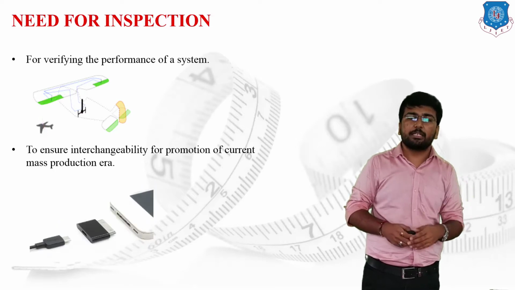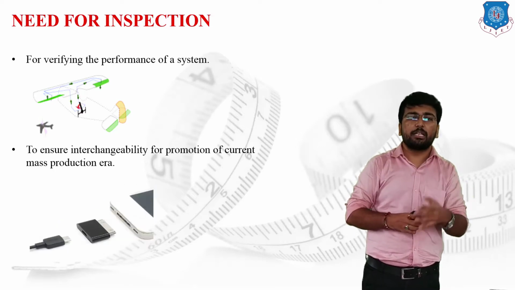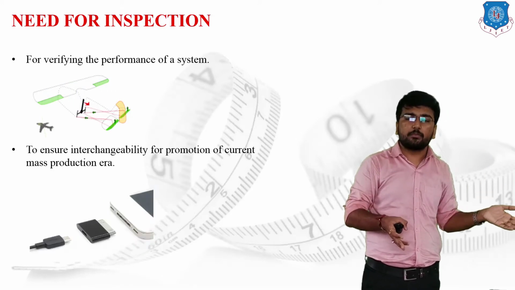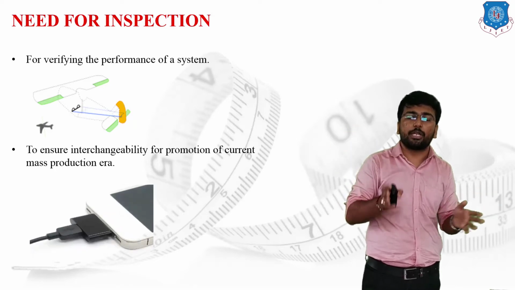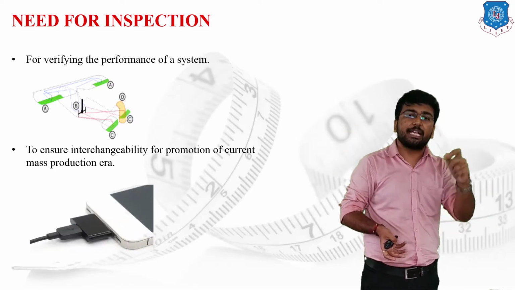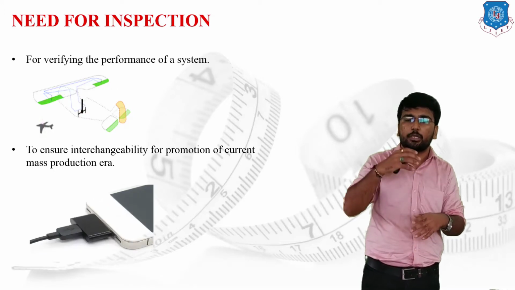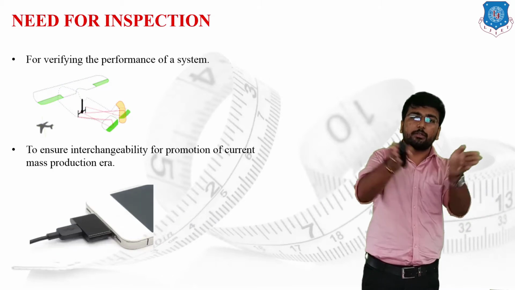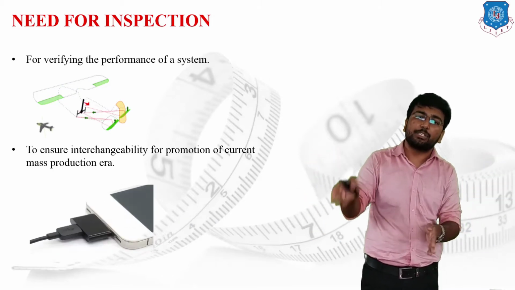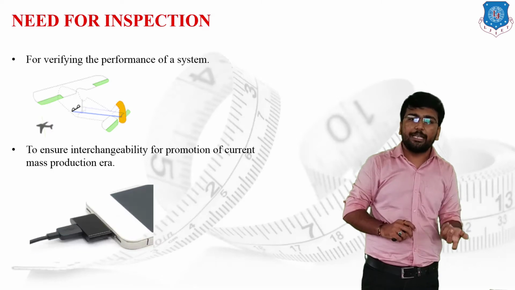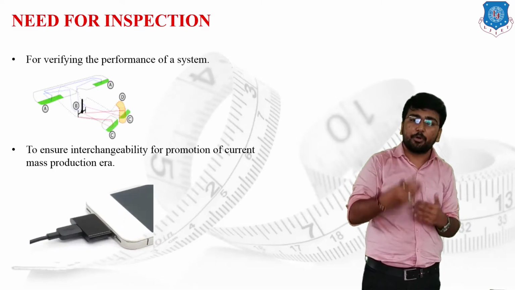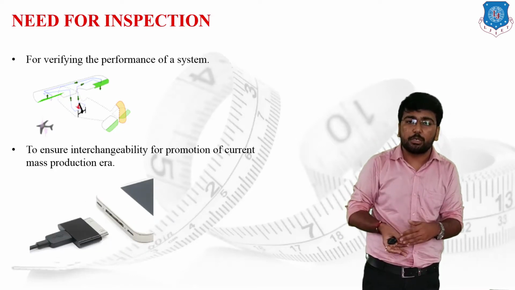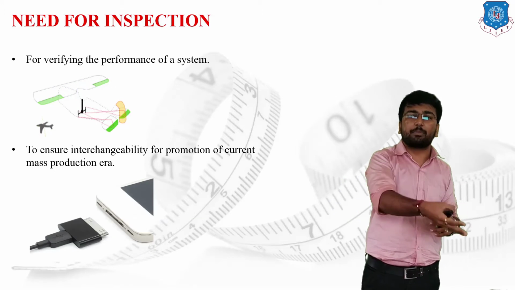Then the next is to ensure interchangeability for mass production in the current mass production era. In the particular image, you can see that we are using USB cables. In earlier days, as you all know, whatever mobile phones were used, a specific charger was provided for the particular phone or device. Even in a single company, we had a lot of products and a lot of types of chargers, and each charger was unique for a unique phone. Nowadays, as production technology has improved beyond some limit, we are supposed to accept the mass production concept.